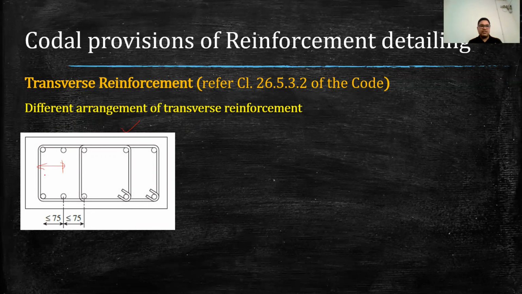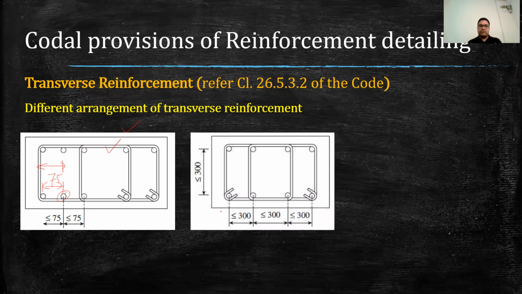When this spacing is more than 75 mm, then we provide this extra link. If this spacing is less than 75 mm, then we leave them just like this. We don't provide an extra link to them.